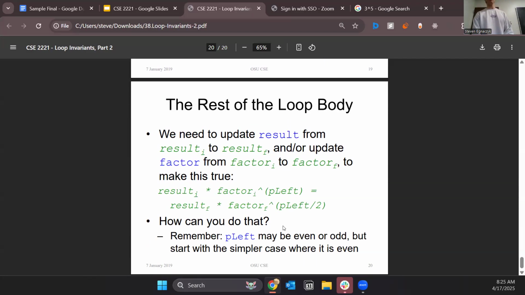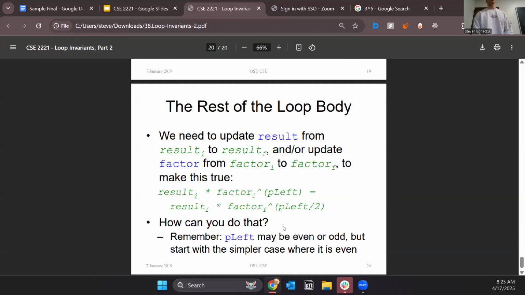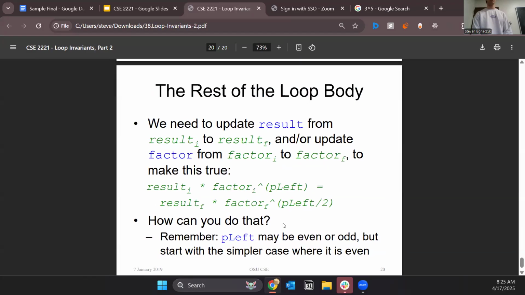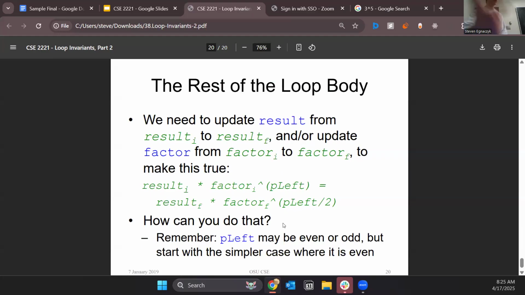And that's loop invariance. Only 20 slides today. But yes, given a loop invariant, given the condition of the while loop, and then given the update metric, which you are given, which in this case was that it decreases P left, you should be able to go from initial state to final state.